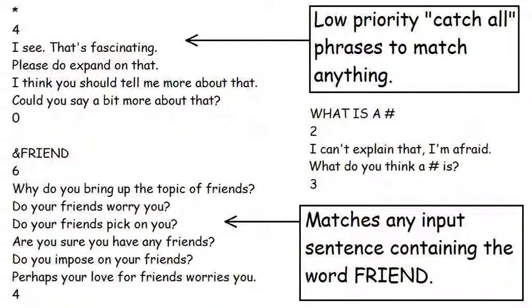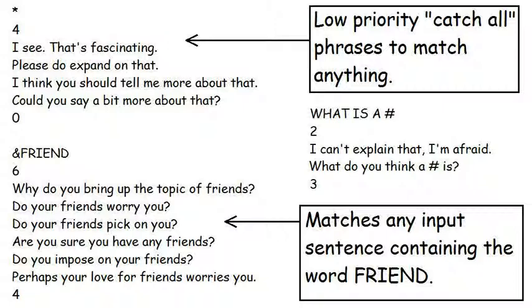Any file of phrases should have one trigger phrase that consists of nothing but a single asterisk, with a low priority value, say 0. This matches any input phrase and is used as a catch-all option, for the input phrases that don't trigger any other rules. The responses offered, 4 of them in this case, are non-committal and simply prompt the user to say something.